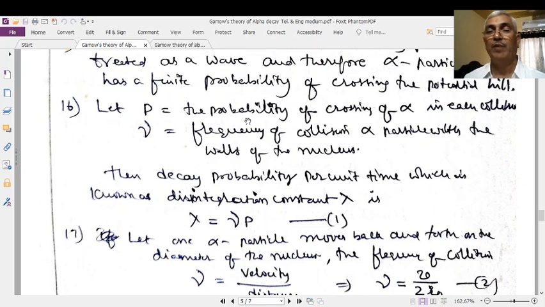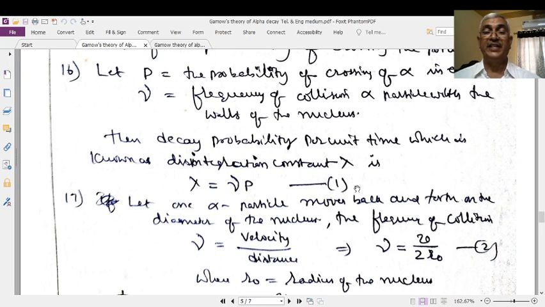What is P? The probability of crossing of the alpha particle in each collision. In each collision, let P be the number of alpha particles penetrating. Nu is the frequency of the collisions, meaning the number of collisions made by the alpha particle in 1 second. Right. Next, the decay constant, the disintegration constant.